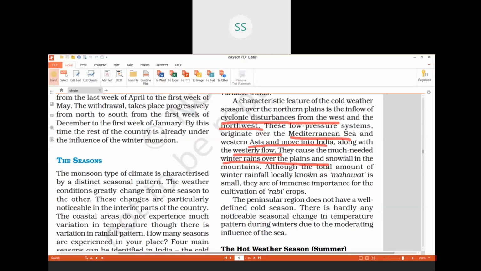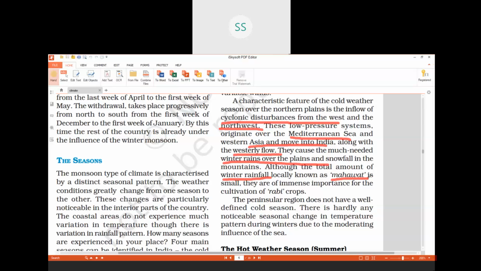This winter rainfall is locally known as Mahawat. You will observe even in Delhi also there is winter rainfall. In the months of December, around January, you will see that there is winter rainfall. So, why is this winter rainfall?